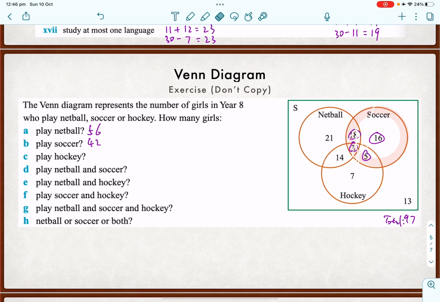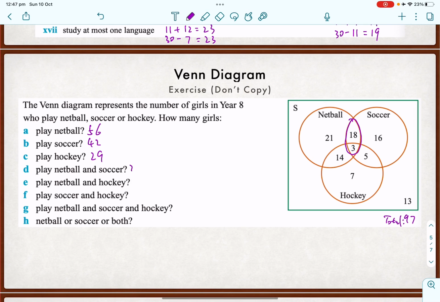Okay. Now next one, hockey. So this bunch of people here. That is 10, 24, 29. Okay. Now next part, netball and soccer. Well, this is really interesting, isn't it? Netball and soccer. So this lot here, including those people who do all 3.